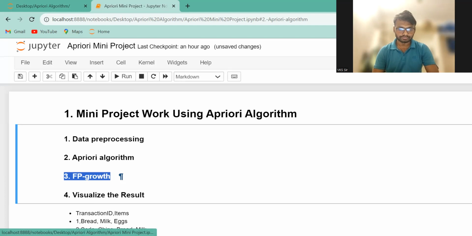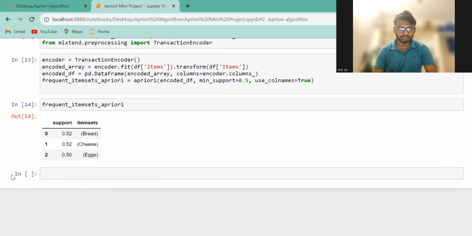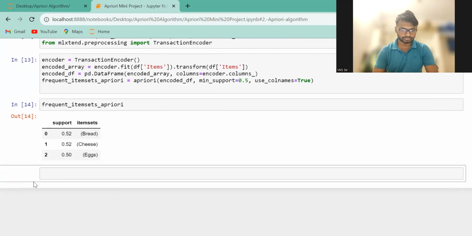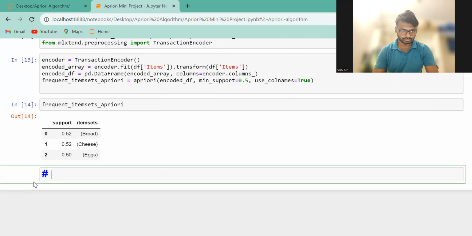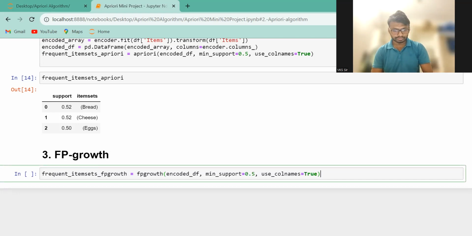Okay, so FP growth. For that, similarly, we have to write the code. So let me just copy that code, because it's taking too much time and the video length will be increased. So let me copy the code for finding the FP growth. Now execute it.